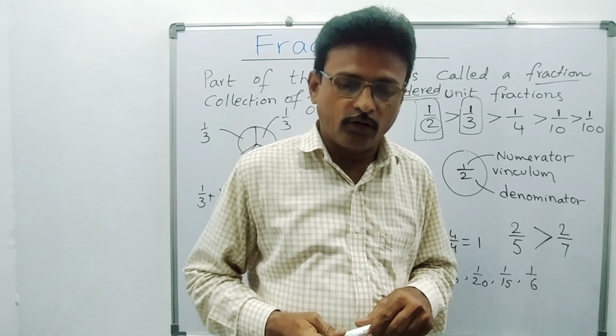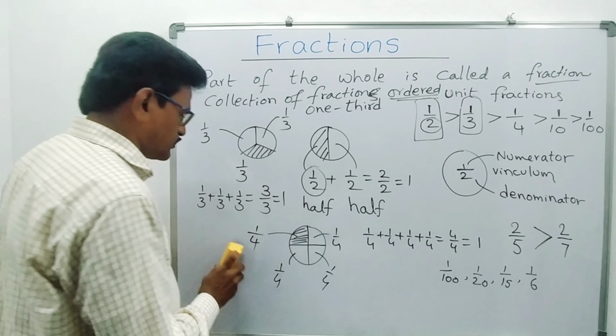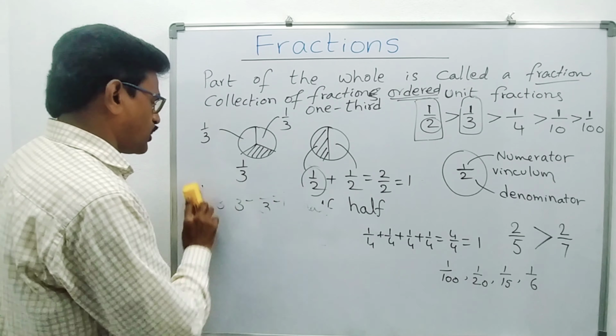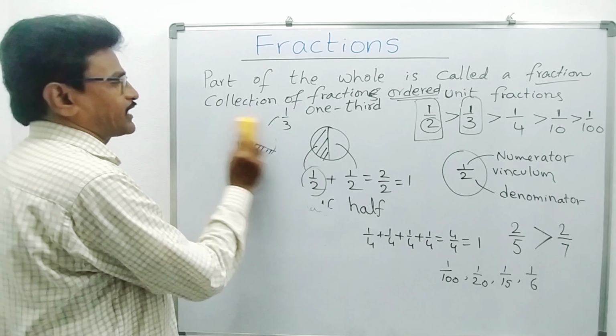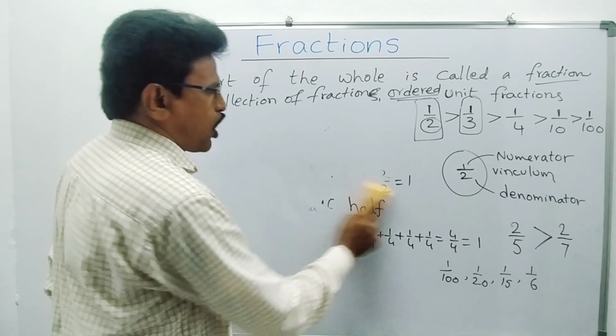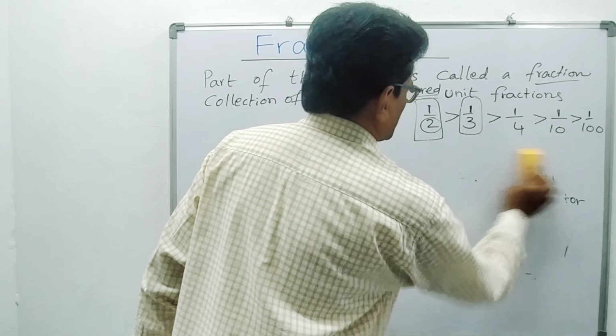And one more thing you have to know. If the numerator is the same, we find whether a fraction is smaller or bigger by the denominator. But suppose the denominators are the same and the numerators are varying, then how do we find which is bigger and which is smaller? Now observe that.